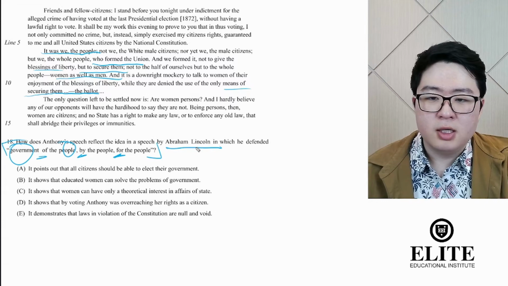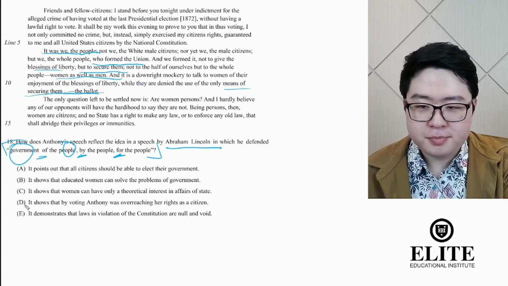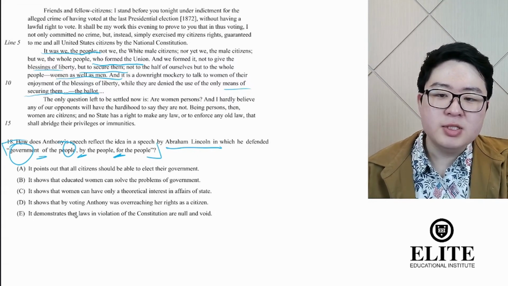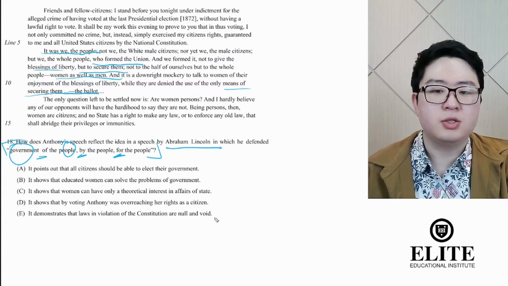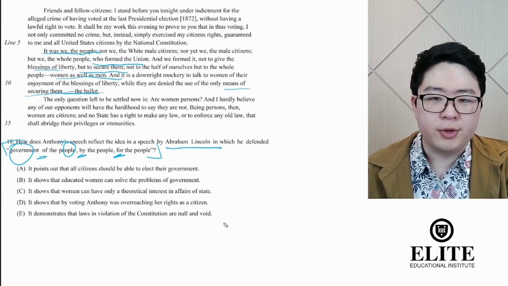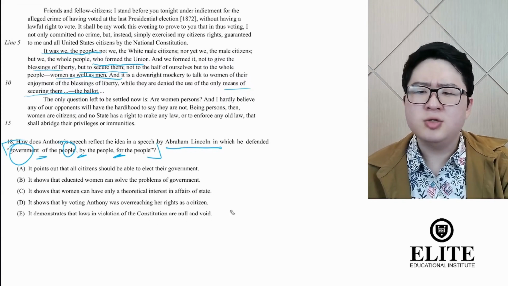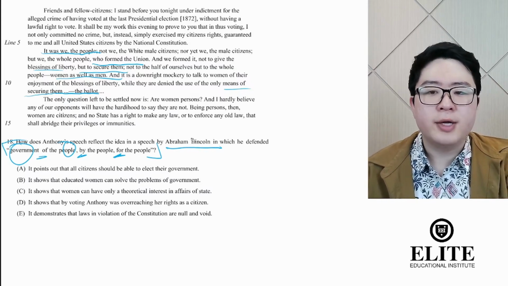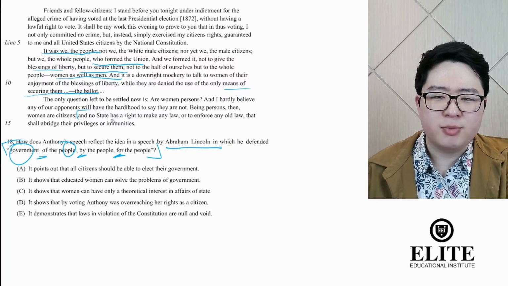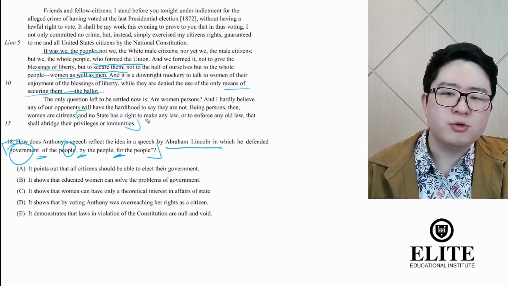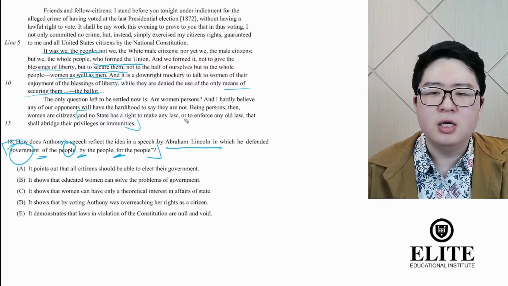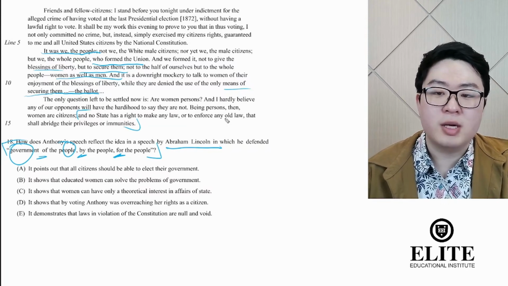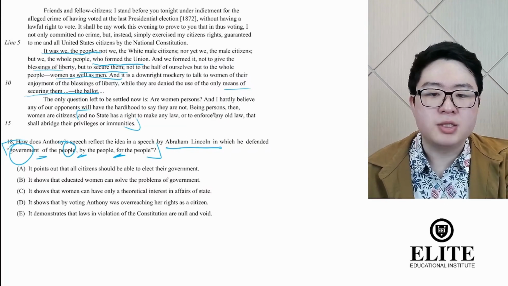So let's take a look at our answer choices here. Starting with E. It demonstrates that laws in violation of the Constitution are null and void. Well, here, does she really talk about the constitutionality of the law? Not quite, right? In the last sentence here, you might be tempted to say, oh, she says that states don't have the right to make laws that abridge people's rights and immunities.